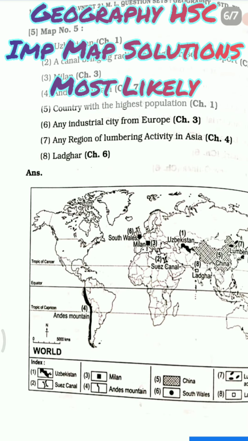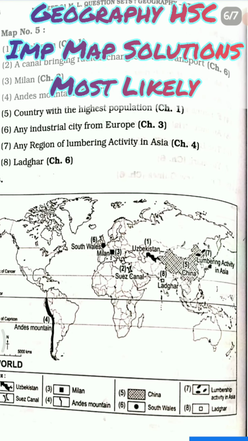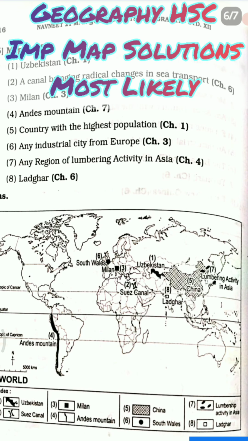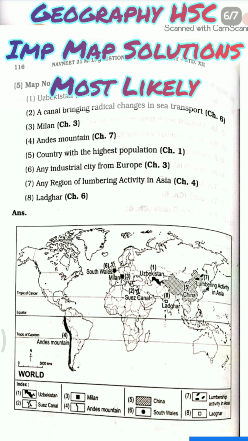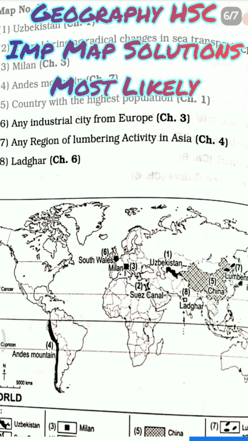Then we have country with highest population. We all know it's nothing else than China, which is very close to India. So denote it above India. Then we have an industrial city in Europe. So industrial city जो है वो है South Wales. So you can see here 6th number, South Wales, which is in Europe.